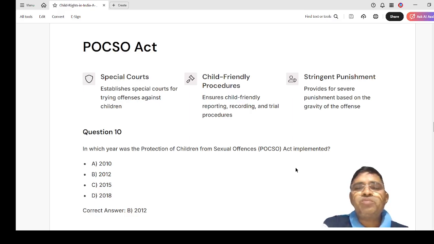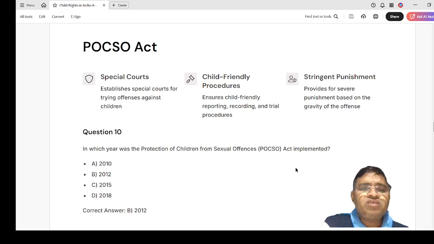Stringent punishment provides for severe punishment based on the gravity of the offense. So, the question is, in which year was the Protection of Children from Sexual Offences Act implemented? The options are A. 2010, B. 2012, C. 2015, D. 2018.